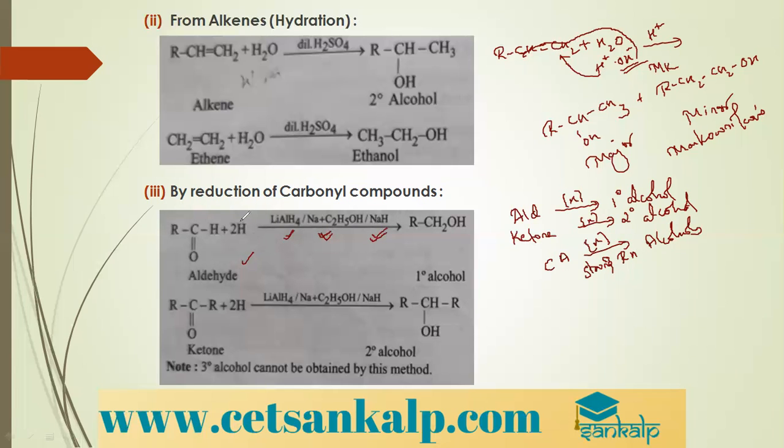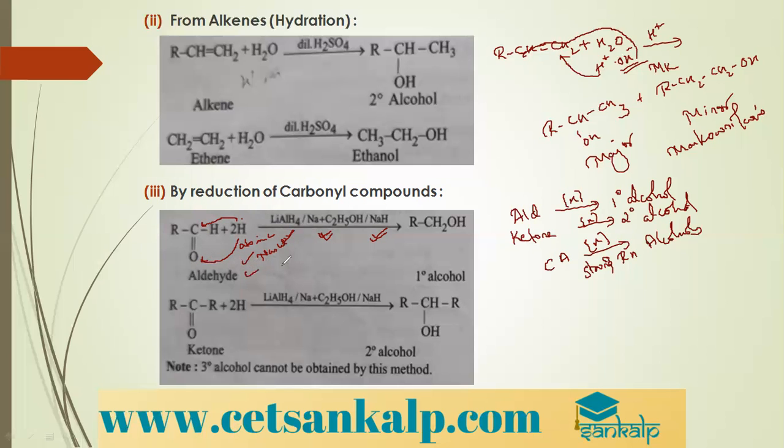What happens? It will provide us atomic hydrogens, or you can say nascent hydrogens. So this nascent hydrogen will add up here. One hydrogen goes to carbon, another hydrogen goes to oxygen. So what do we get? RCH2OH. So we get alcohol.